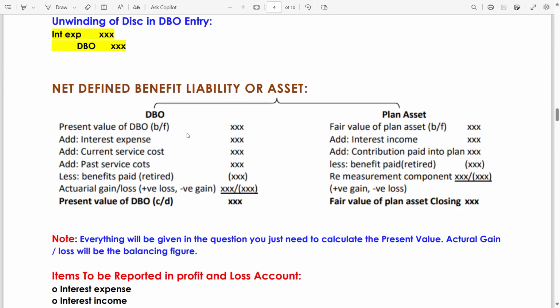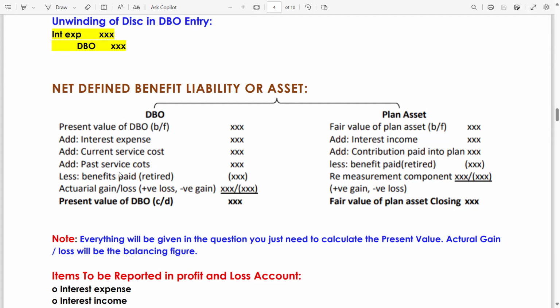Present value of DBO opening, add interest expense, add current service cost, add past service cost if positive. If it is negative, then you will have to deduct it. Why deduct it? Because it's your income. Less benefits paid. We have just read the entry: DBO debit, cash or plan asset credit. Benefits will be deducted from both DBO as well as plan asset.